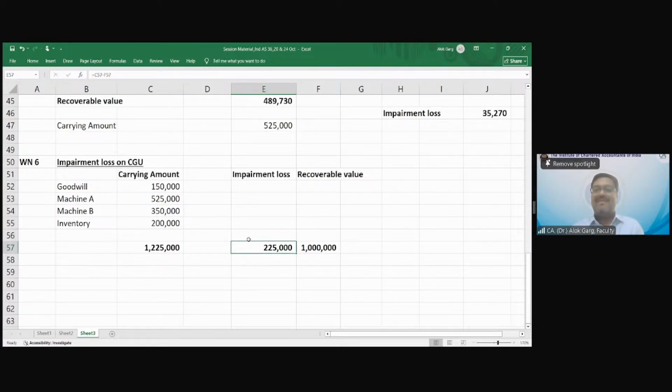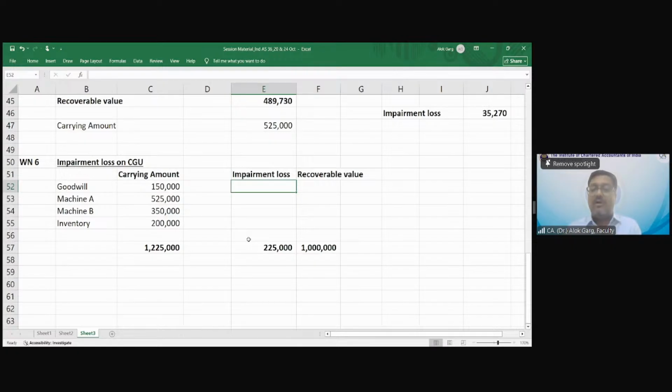Now the question comes, how do we allocate this impairment loss to these multiple assets? That is number 1. Number 2, what is the carrying amount of these assets in the CGU after impairment loss? Help me, how should I allocate the impairment loss? Sir, we calculated 35,270 for machine A. So what is the priority? Tell me, what are the rules? When there is an impairment loss on the CGU, rule number 1, allocate all the impairment loss to the goodwill first.